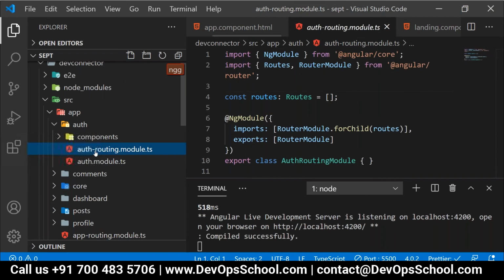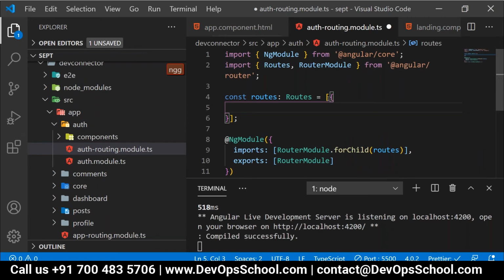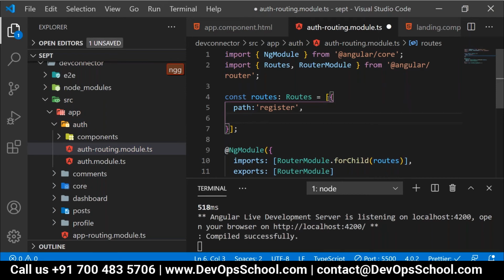Now I'll take you to this auth routing module.ts. Inside this routes, I'll provide a path called register. Now, people, do you want to load over this register path a component or a module? Over now, register is a component or a module? Component.